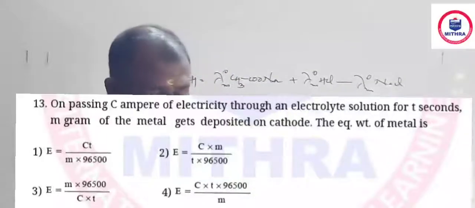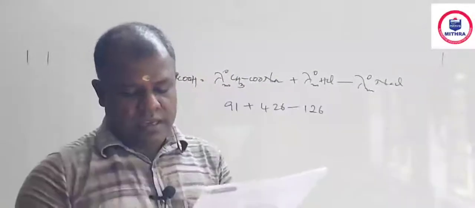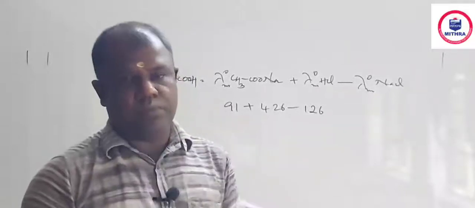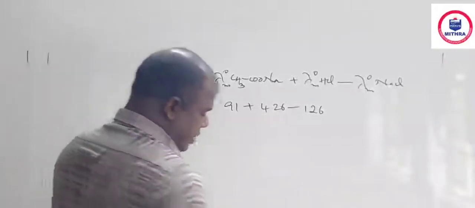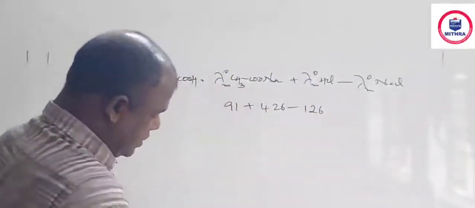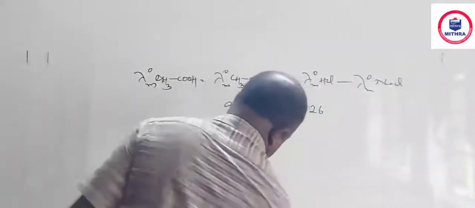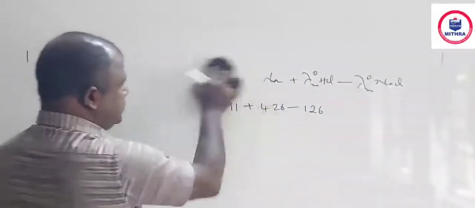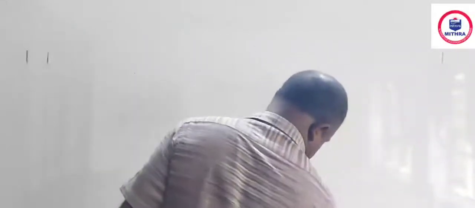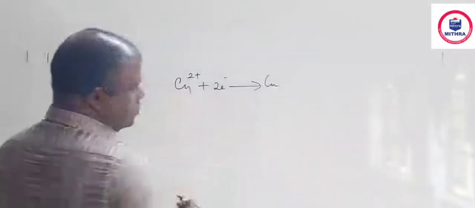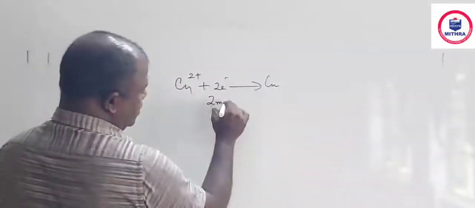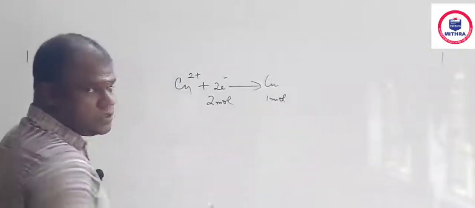On passing C ampere electricity through an electrolyte for T second, m gram of the metal gets deposited at cathode. Equivalent weight of the metal. See, what is the meaning of equivalent weight? I will tell you an example, and after discussing the example we have to generalize it. See, when we are electrolyzing copper salt, Cu2 plus, this is the reaction that normally happens. Cu2 plus plus 2 electrons gives Cu.